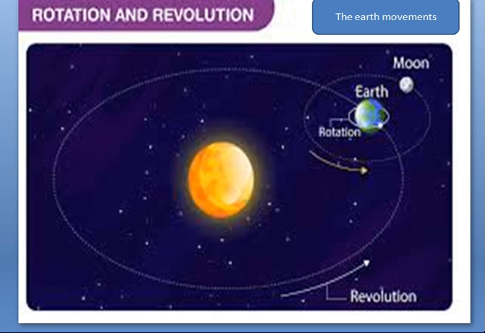The next slide will make this concept clear. See, here we can see the Earth rotating on its own axis, and it is taking a revolution on the elliptical path.